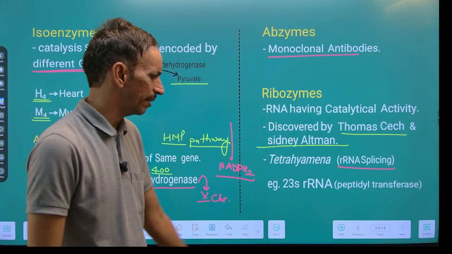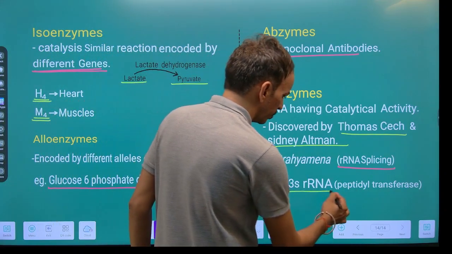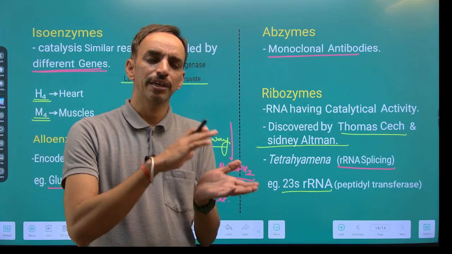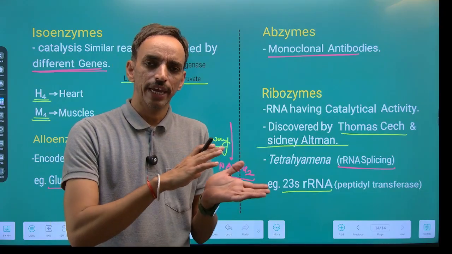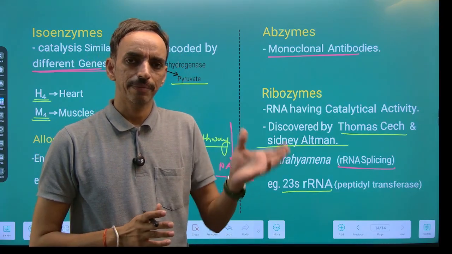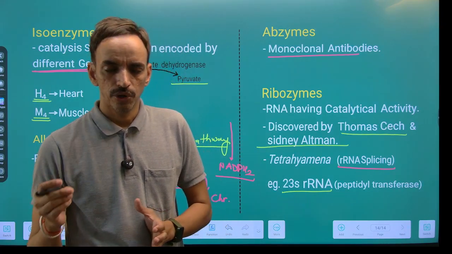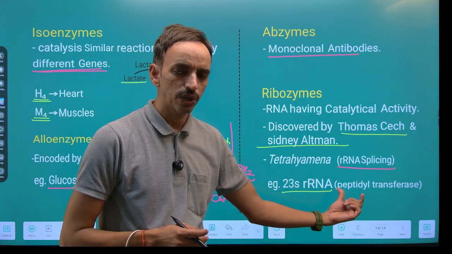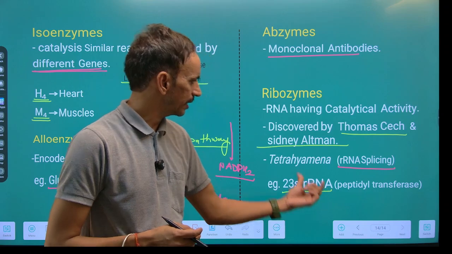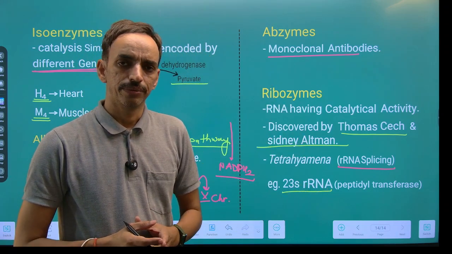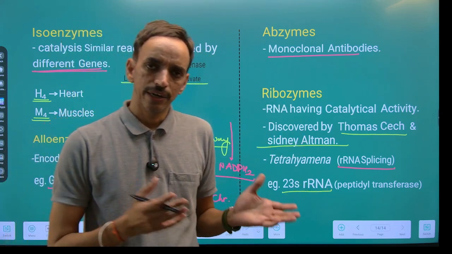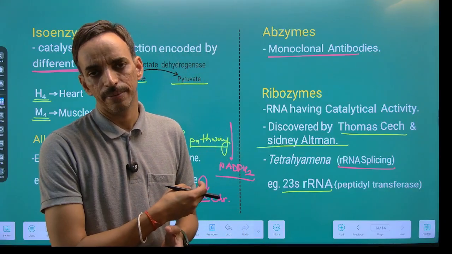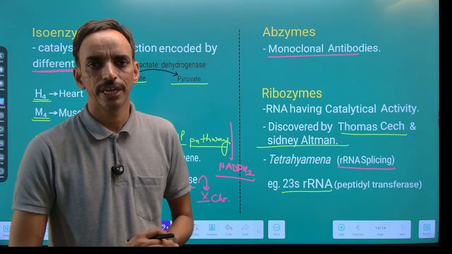The best example is the peptidyl transferase, that is the 23S rRNA, which transfers the peptidyl chain to the acceptor domain, जिसके बारे में अपन आगे बात करेंगे जब अपन बात करेंगे molecular biology. So 23S rRNA in the ribosome is also known as the peptidyl transferase. It is the best example for ribozyme. So this is all about the allosteric enzymes as well as the isoenzymes, alloenzymes, Abzymes and ribozymes. Thank you very much.